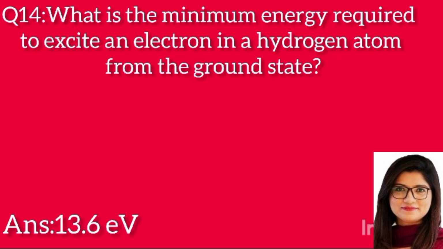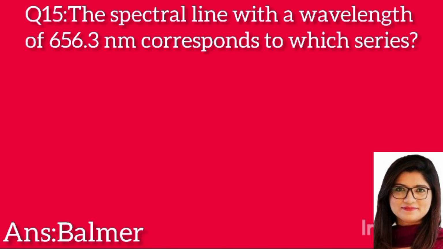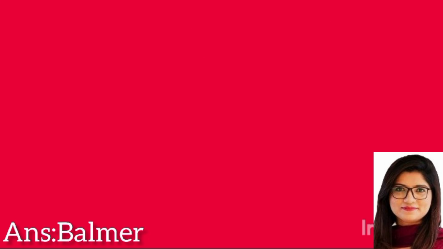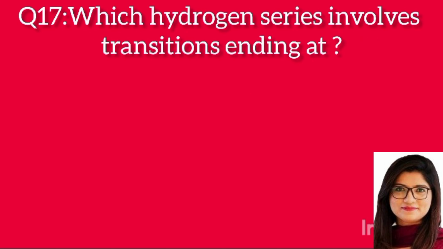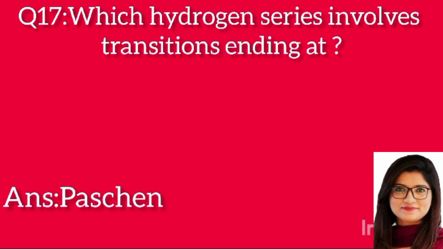Question 14. What is the minimum energy required to remove an electron in a hydrogen atom from the ground state? Answer: 13.6 electron volt. Question 15. The spectral line with a wavelength of 656.3 nanometer corresponds to which series? Answer: Balmer. Question 16. What is the energy of the photon emitted during the transition in hydrogen? Answer: 2.55 electron volt. Question 17. Which hydrogen series involves transitions ending at n equals 3? Answer: Paschen.